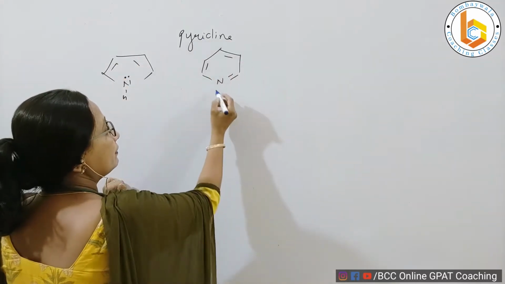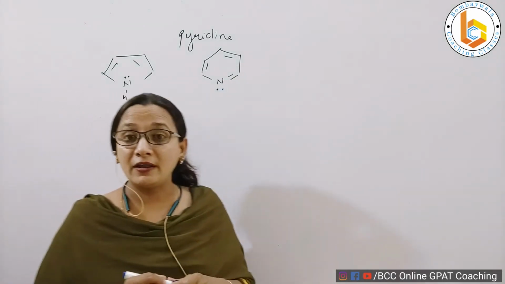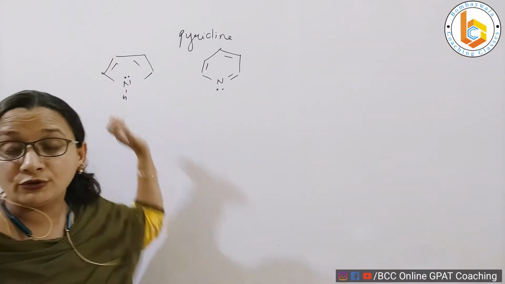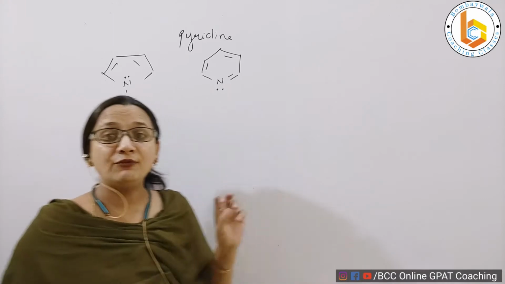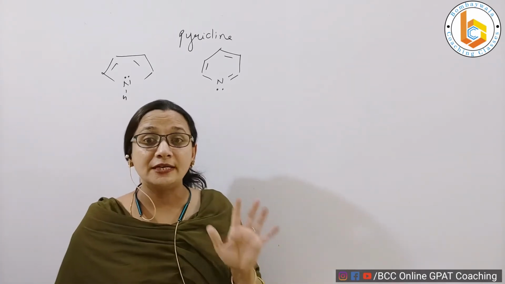This is a 6-membered ring with nitrogen and aromaticity. Always remember that if I write it for pyrrole, I write the lone pair of electrons inside the ring. And when I write it for pyridine, I write the lone pair of electrons outside the ring.